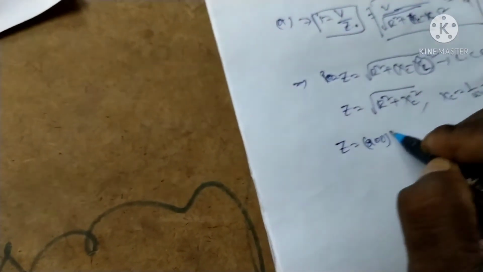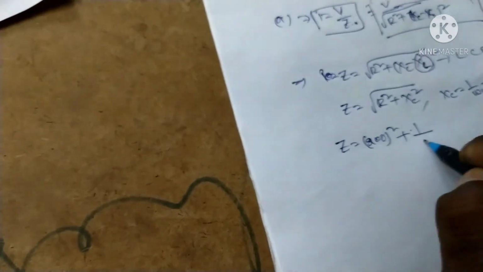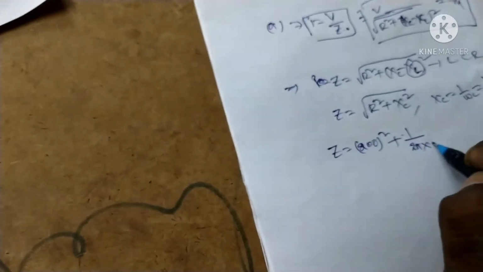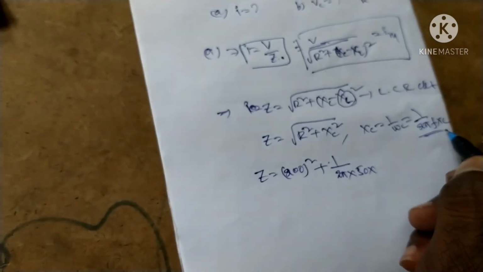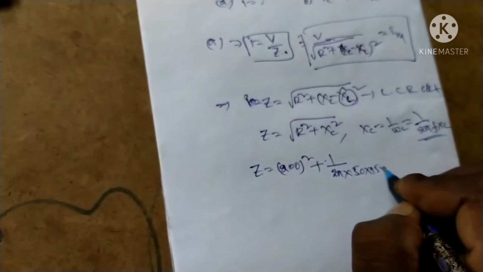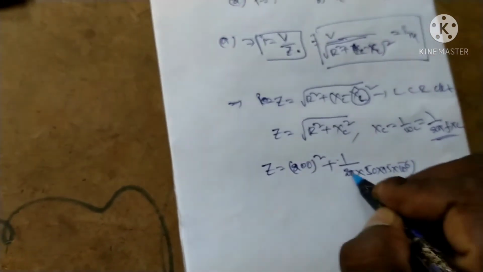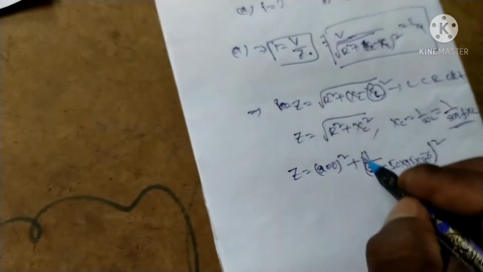Okay, these values we substitute in the formula, we get impedance Z is equal to. What is the R value? 200 square plus XC, where f means 50 hertz, into the C value. What is the C value? 15 into 10 to the power of minus 6, whole square.